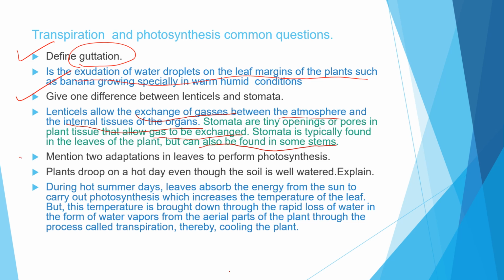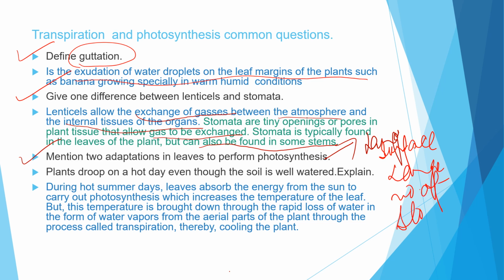Now the next question is mention two adaptations in leaves to perform photosynthesis. So what is the main adaptation? The large surface area is one of the main adaptations, because leaves with a large surface area help in the maximum absorption of light. So the large surface area is the main point. The next one is the large number of stomata. So the large surface area is the first one, and the next one is the large number of stomata.